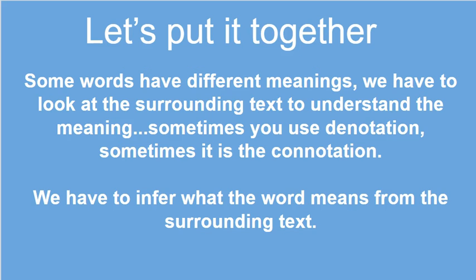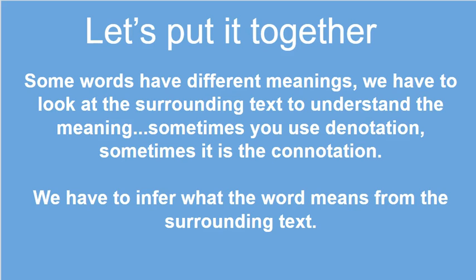Now let's put it all together. Sometimes words have different meanings and we have to look at that surrounding text to understand the meaning. Sometimes you're going to use denotation. You're going to use the exact definition of what they're saying or the exact definition of the word. Sometimes it's the connotation, kind of reading in between the lines. We have to infer what the word means or the passage means depending on the surrounding text.